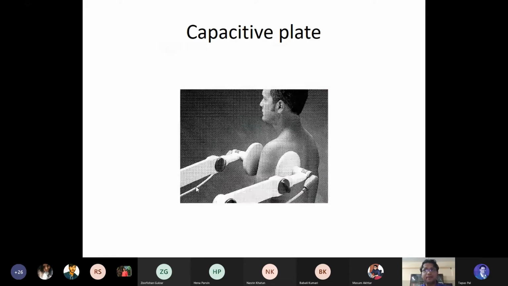This is the capacitive plates. See this, both the electrodes, how they are placed, and the treatment is going on for the shoulder joint. So any type of periarthritis, any condition where there is a need for deep heating, that is the time you can use the capacitive plates also. Yes, a lot of machines now have this type of capacitive plates, and you can see how the capacitive plates are used to treat this type of joints.